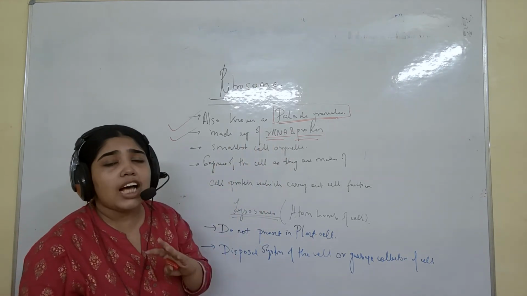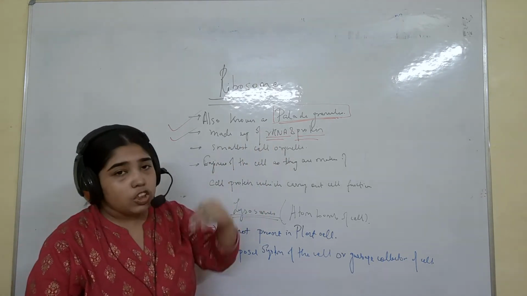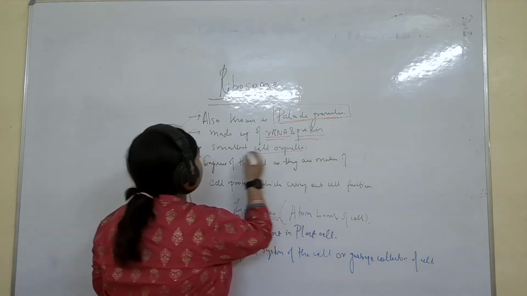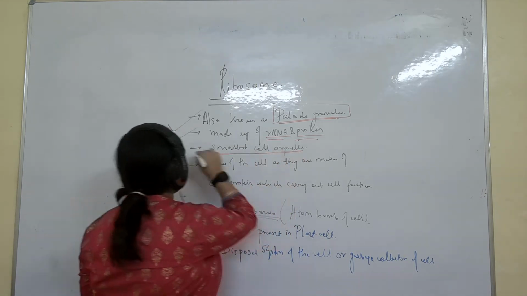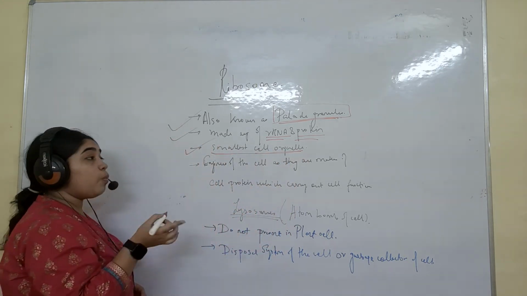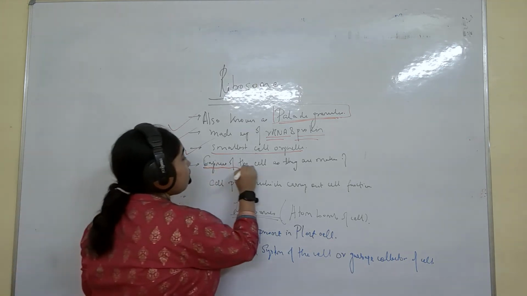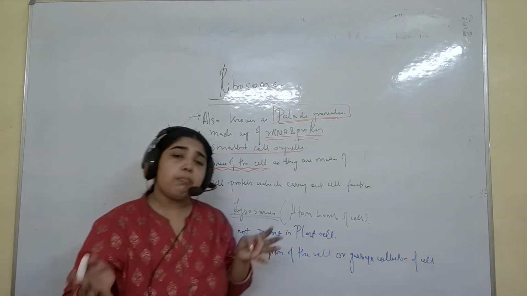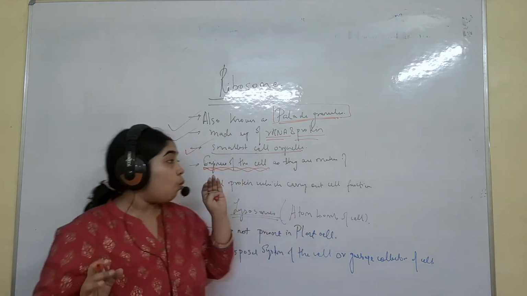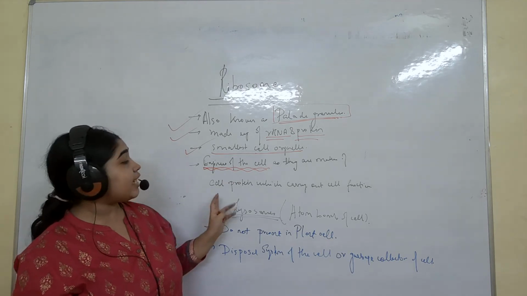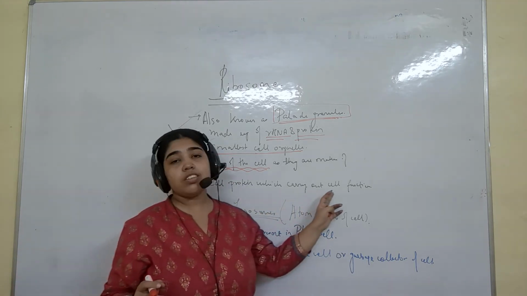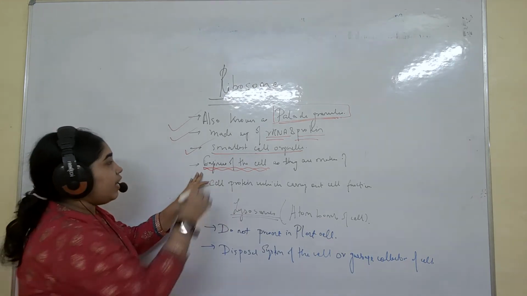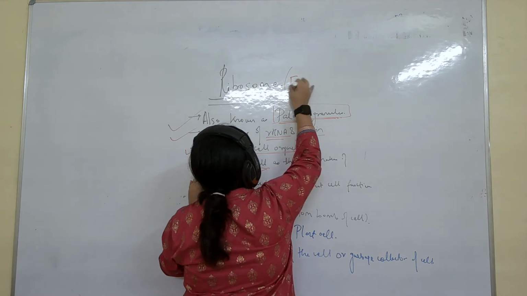And none of you have asked which is the smallest cell organelle. There are so many organelles of a cell. The smallest cell organelle is the ribosome. Understand? It is also known as the engines of the cell. What do you understand by an engine? In a car you have an engine, in a bus you have an engine, everywhere you have an engine. They are called engines of the cell as they are made up of protein which carries out cell functions. So why is ribosome called the engines of a cell? You can write here, engines of a cell.